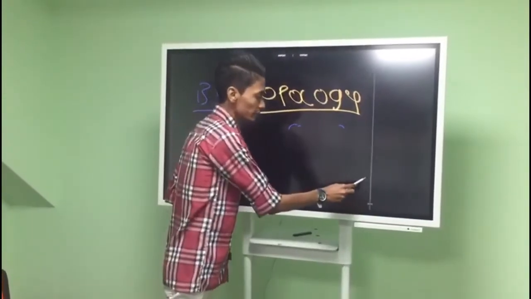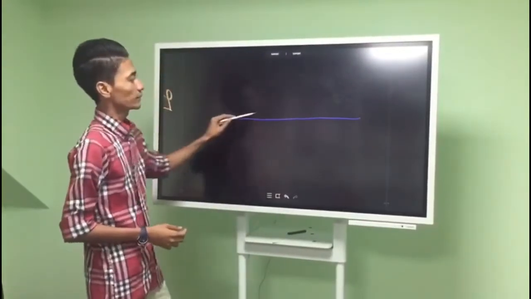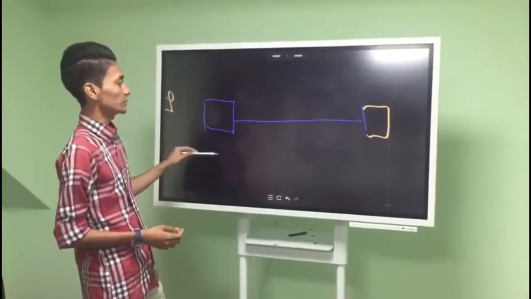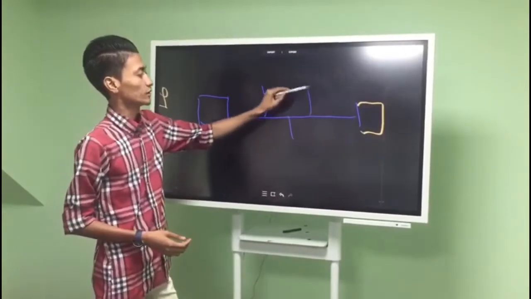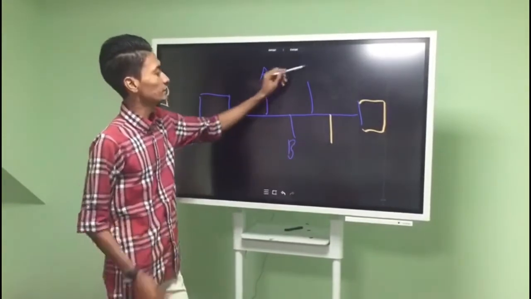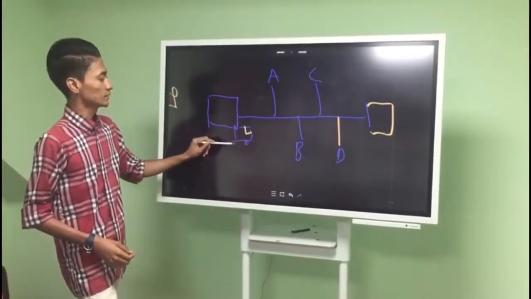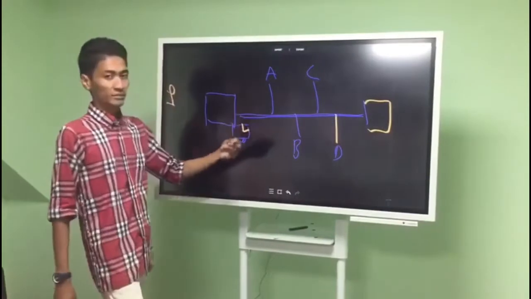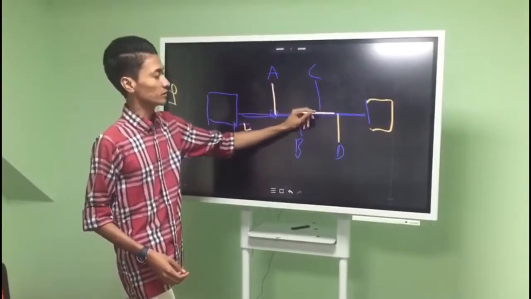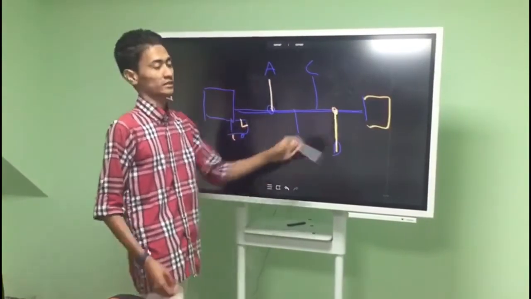In simple words, we can imagine bus topology like this. There is a road, and there are two bus stations connected at the end of the road, and there will be a lot of stop points or bus stops, which we will call A, B, C, and D. Imagine there is a bus moving from here to here. The passenger in the bus that would like to go to A will drop off here and go to A. The passenger that would like to go to D will stop here and go to D. And the bus will still continue its journey until the next station.